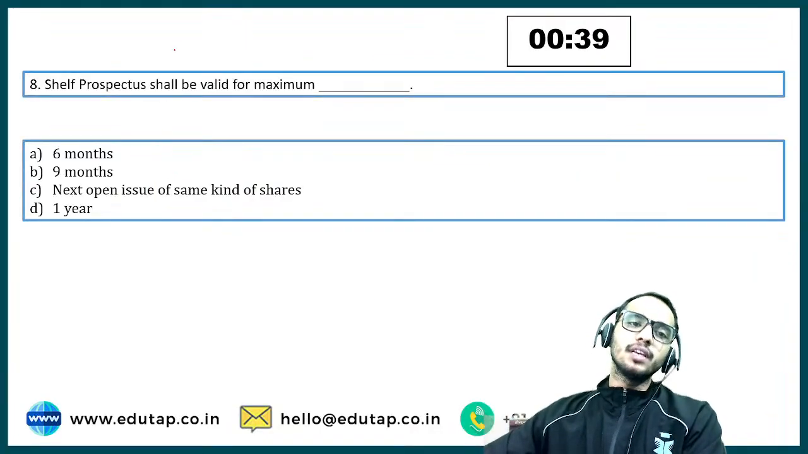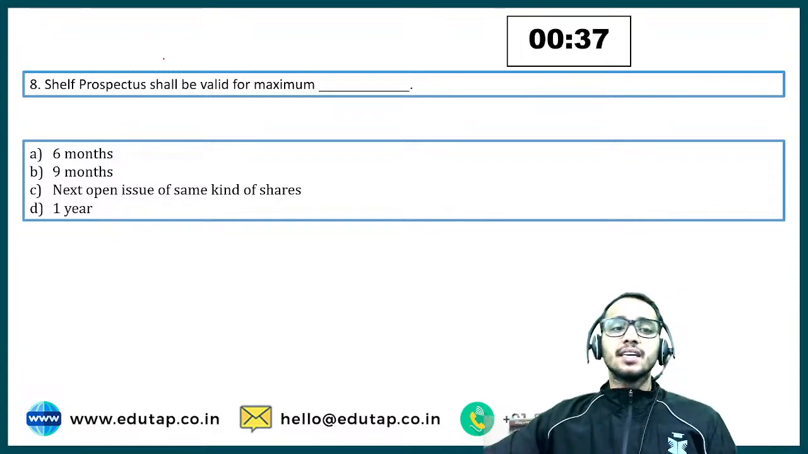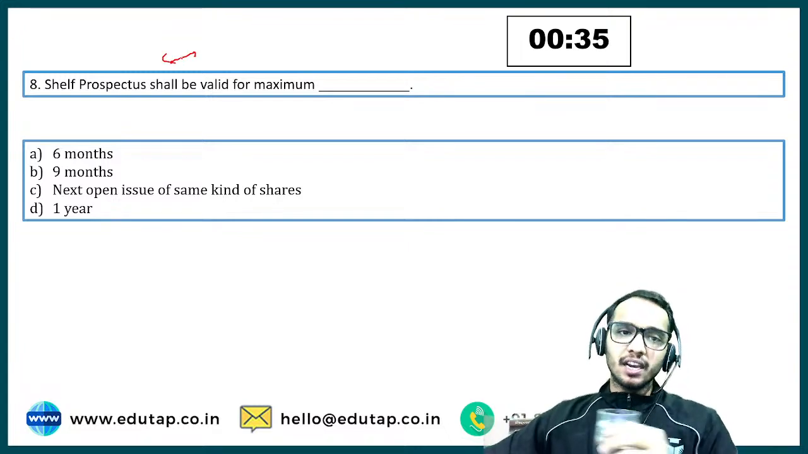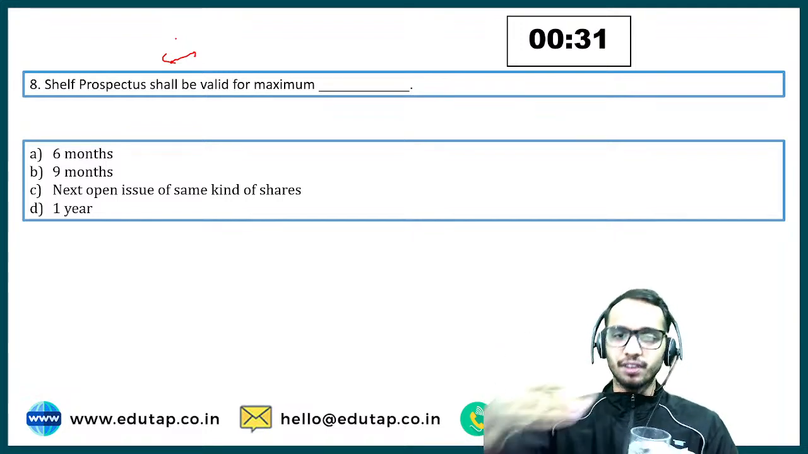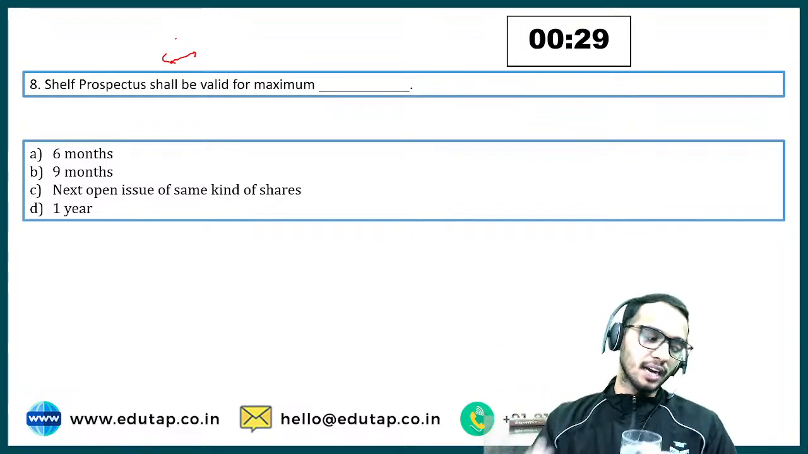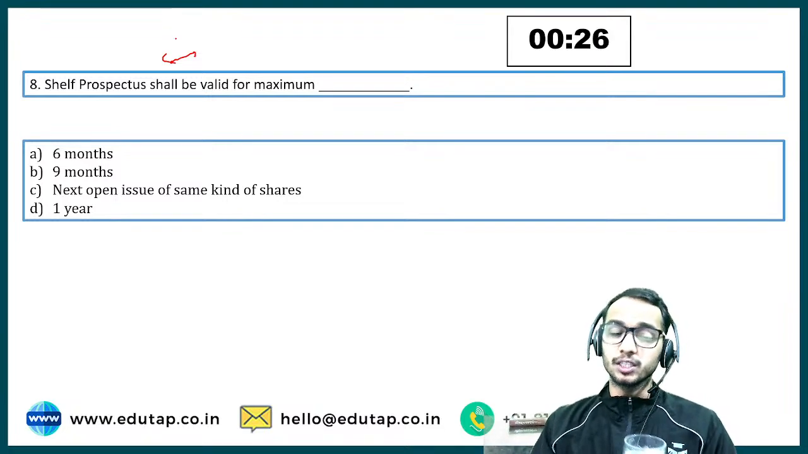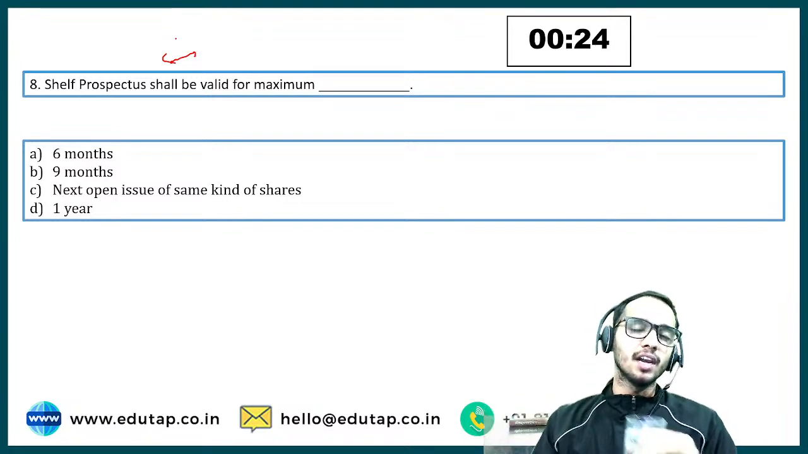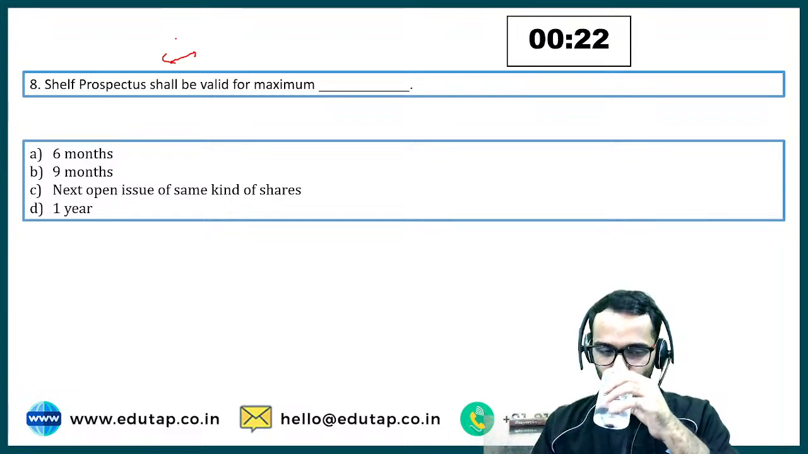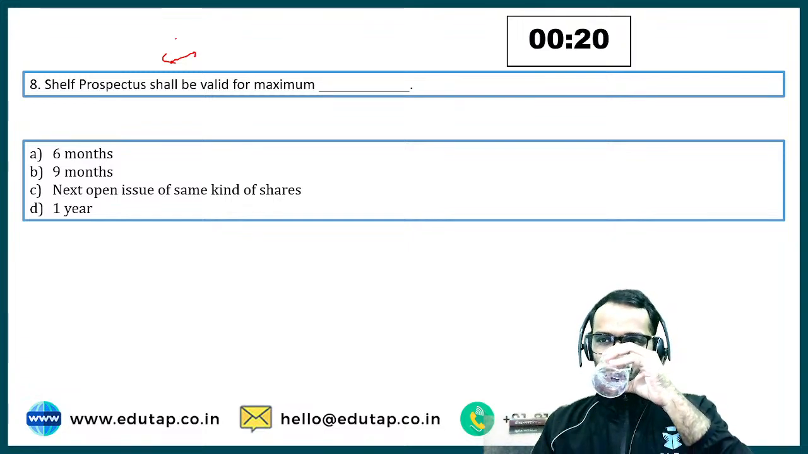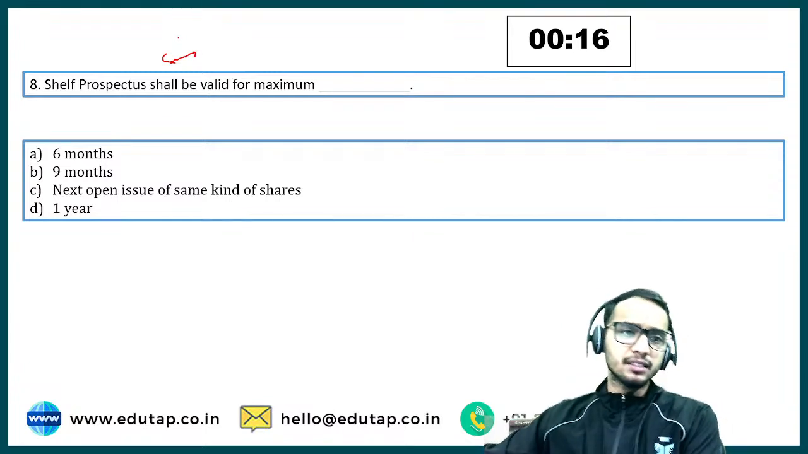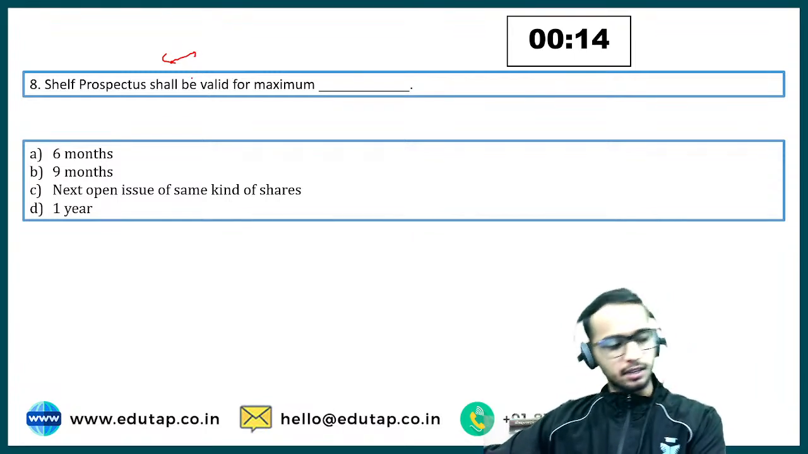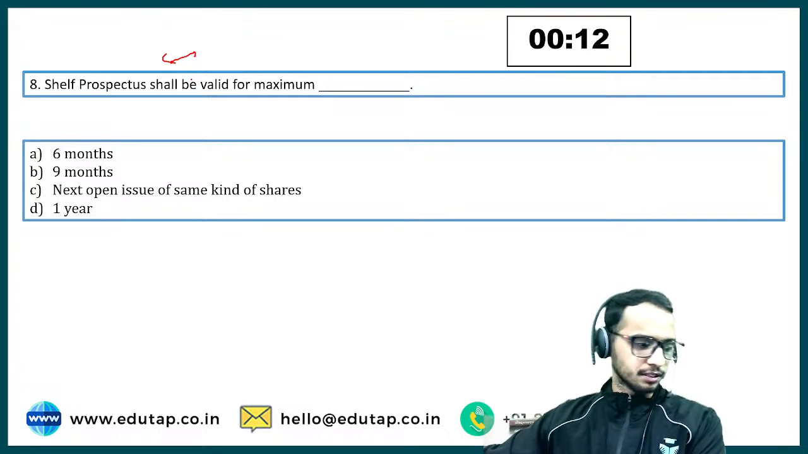Let's talk about the 8th question of the day. It says shelf prospectus shall be valid for a maximum of. So I have already given this answer in the previous question, when we were discussing the option. Now let me check the chat section to see who of you are correct here. Shelf prospectus shall be valid for a maximum of. Okay, I have started to get the answers. Yes, I have got the correct answer.